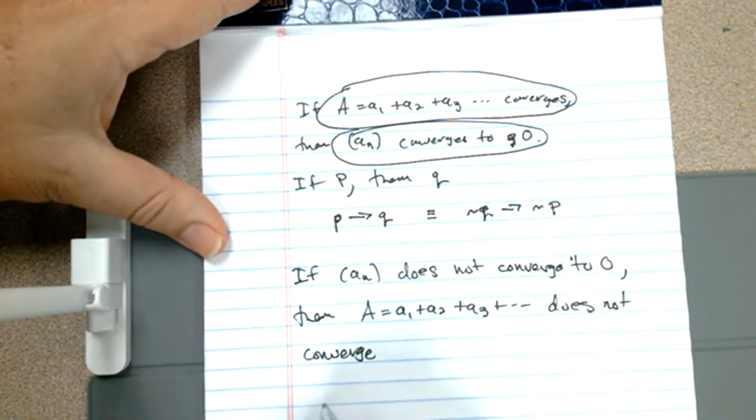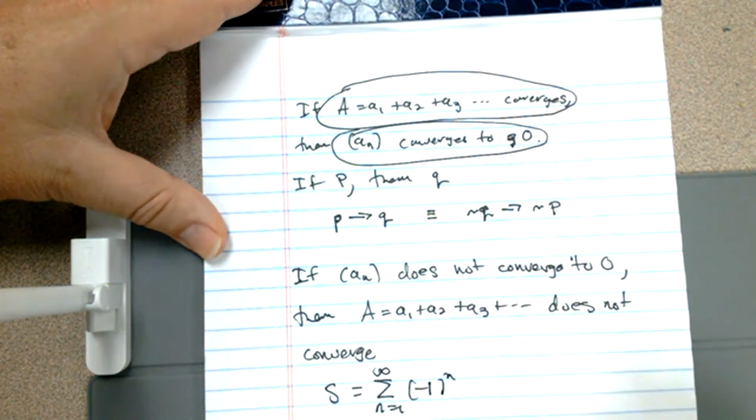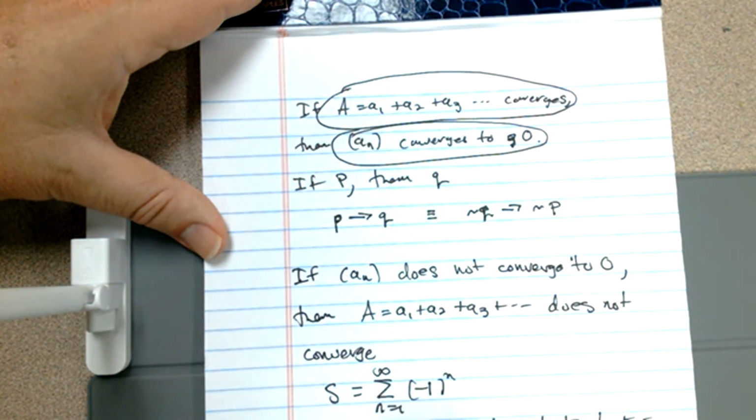I can now look at, say, a series S, the sum from n equals 1 to infinity of (-1) to the nth power, which is 1 minus 1 plus 1 minus 1 plus 1, etc. I can do arguments here to show that S is equal to 0, and I can do arguments to show that S is equal to 1.